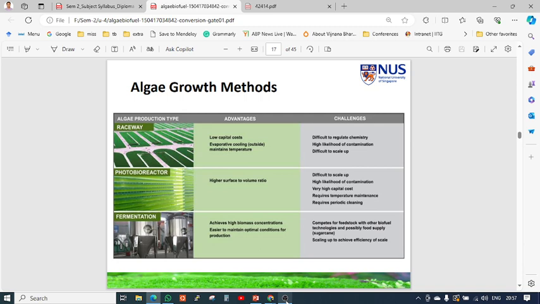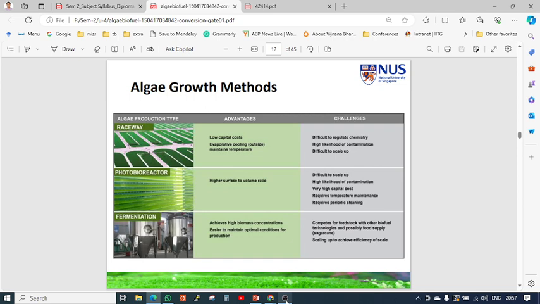Next is photobioreactors. What are the advantages? Higher surface to volume ratio. That means the algae are grown in tubes in a controlled environment, and the production is more compared to the volume. What are the challenges? It is difficult to scale up because the area and tube volume are very limited. High cost is also required. High capital is required to grow algae in circular tubes. Then there is a high likelihood of contamination, and if contamination takes place, you cannot control it.